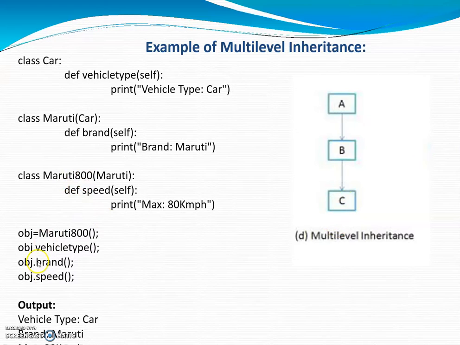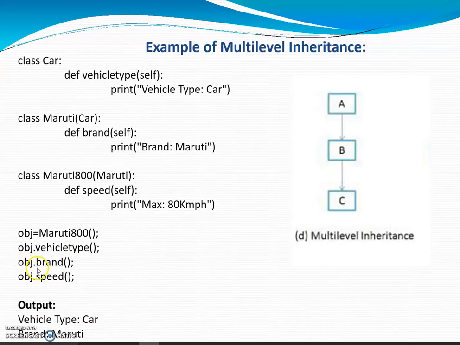And then here I am creating the object of the class Maruti 800. Through this object we are able to access the base class methods also. So obj.vehicle_type will print "vehicle type: car" on the console.